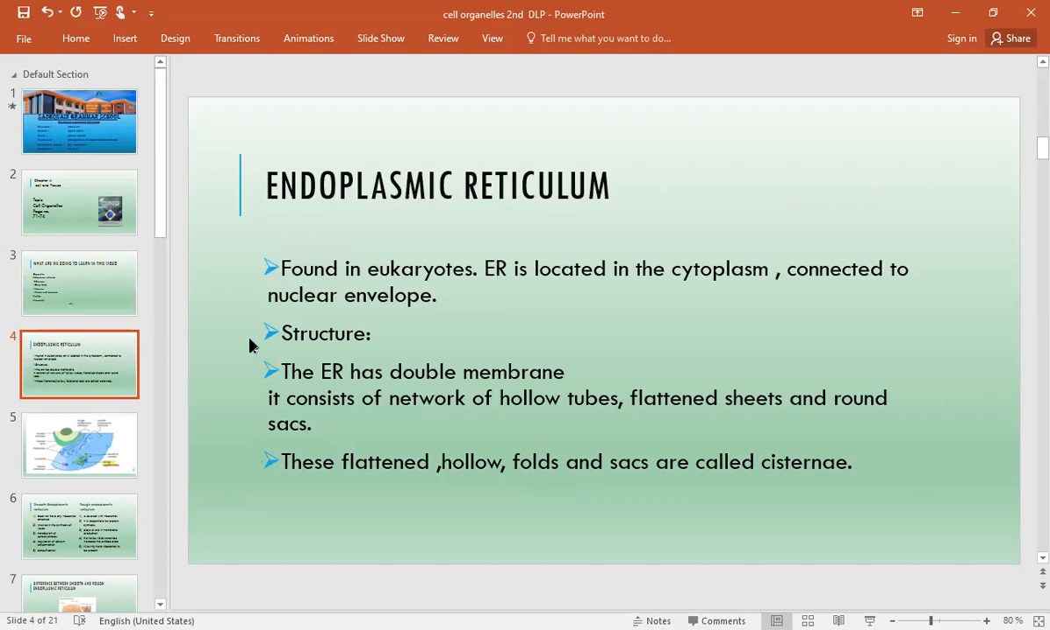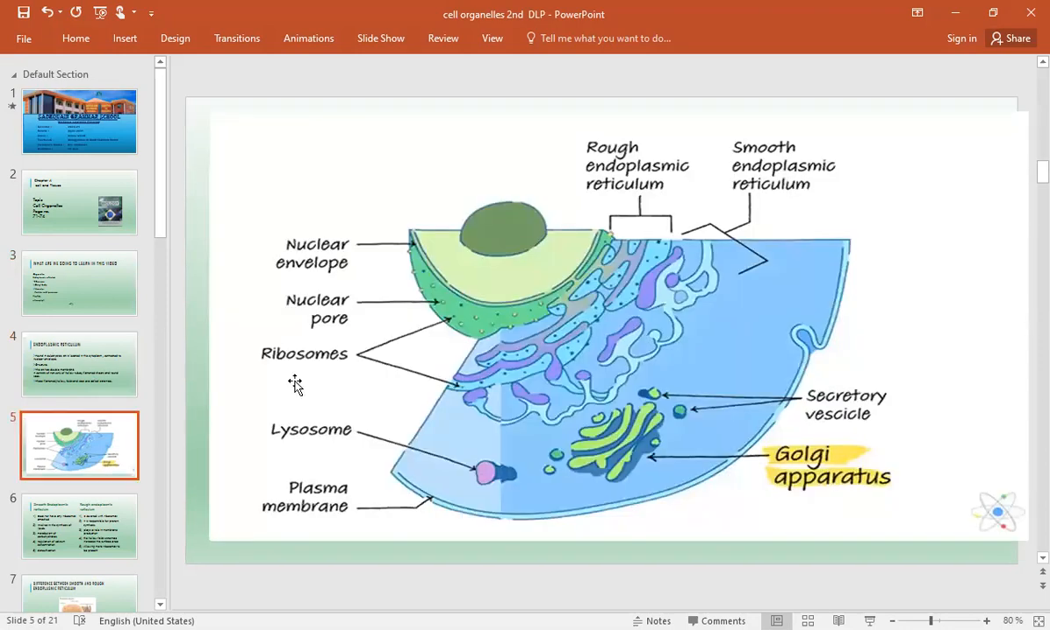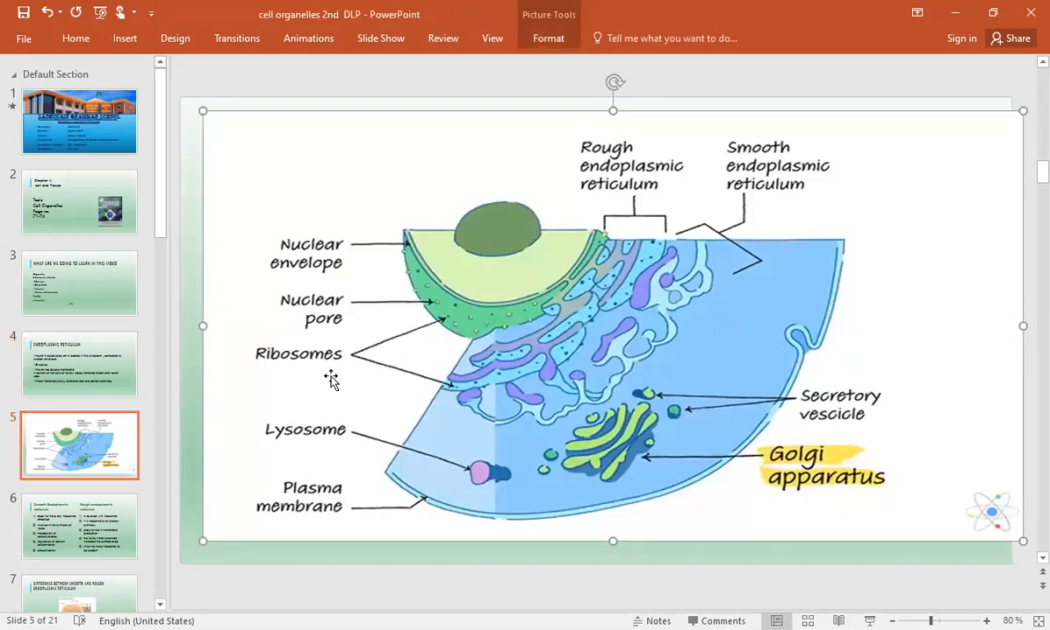As it is shortened, we use ER. It is located in the cytoplasm, connected to the nuclear envelope, and found in eukaryotes. Let's see. This is the endoplasmic reticulum, which is divided into rough and smooth endoplasmic reticulum. Look at the location: here is the nucleus, and on one side it is connected with the nucleus, and the other side is connected with the Golgi apparatus. You can easily look at it, and ribosomes are also here.